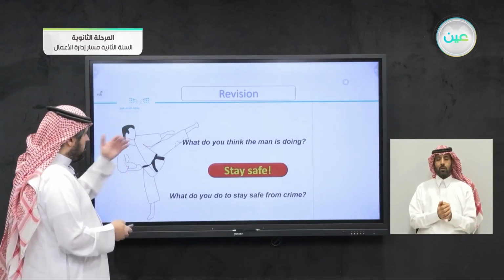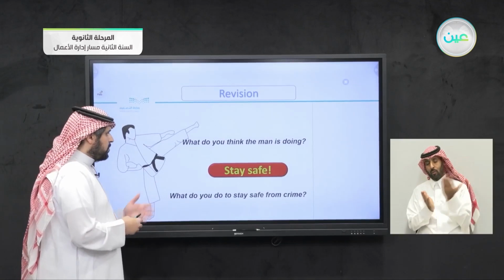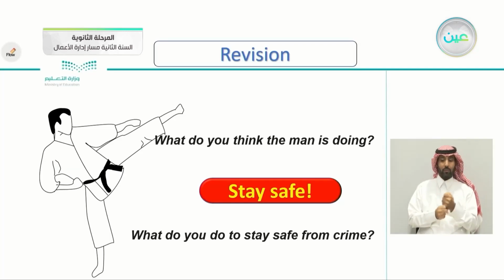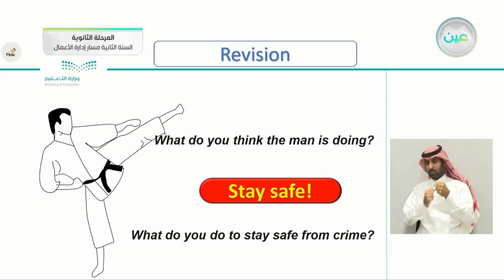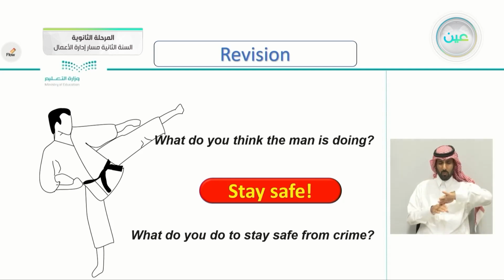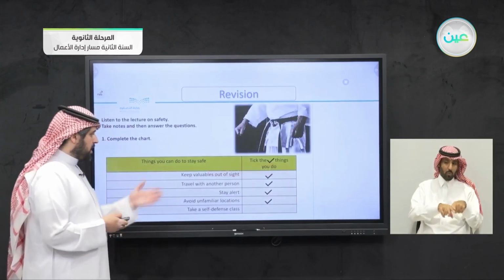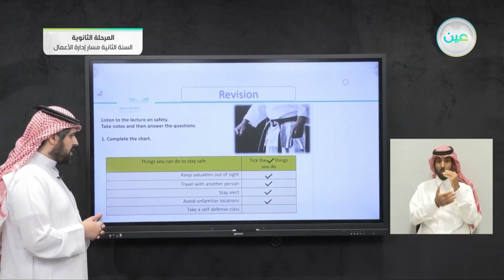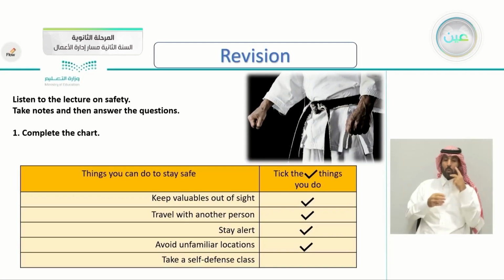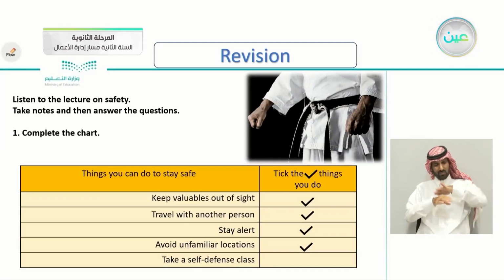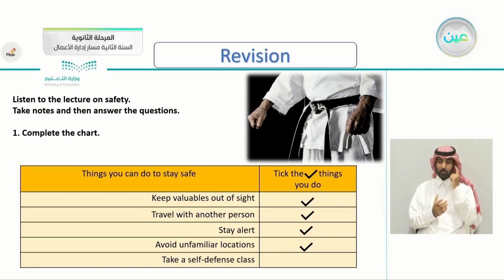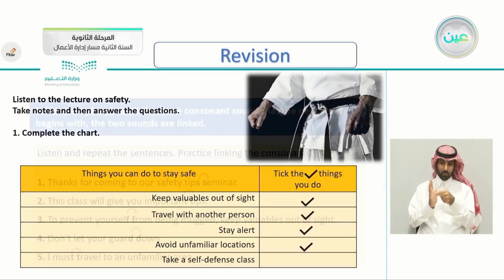Excellent. If you also remember our previous listening lesson, what do you think the man is doing? He's learning in a self-defense class to stay safe. What do you do to stay safe from crime? If you remember, we said to hide your valuables, and also when you're traveling, to always take someone else with you. As we mentioned here, keep your valuables out of sight, travel with another person, stay alert, avoid unfamiliar locations, take a self-defense class, and remember to check if you did any of these.